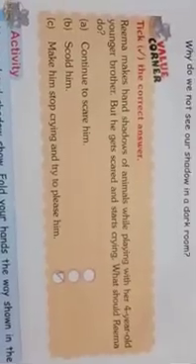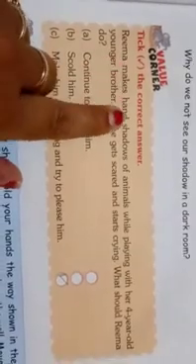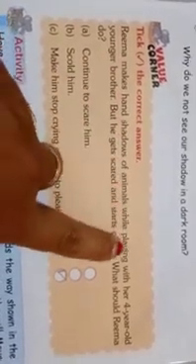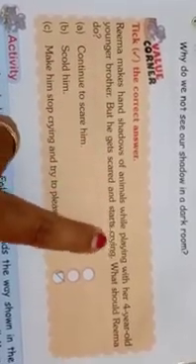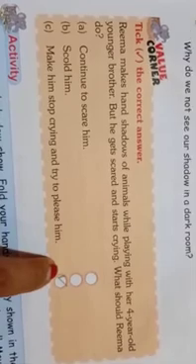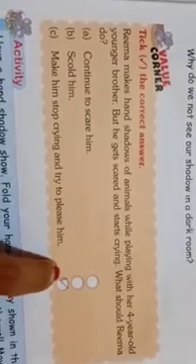Here the value corner is given. Tick the correct answer. Rima makes a hand shadow of an animal while playing with her 4-year-old younger brother. But he gets scared and starts crying. What should Rima do? Continue to scare him, scold him, or make him stop crying and try to please him? So the answer will be option C. Fine. So here the chapter ends.